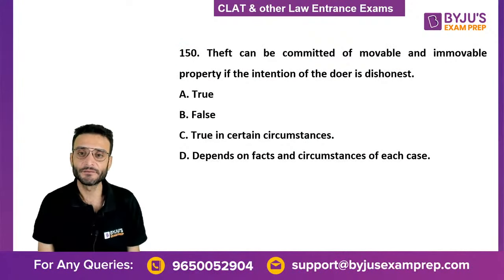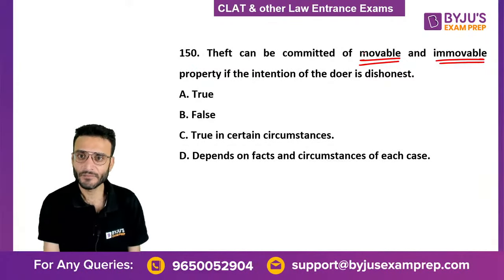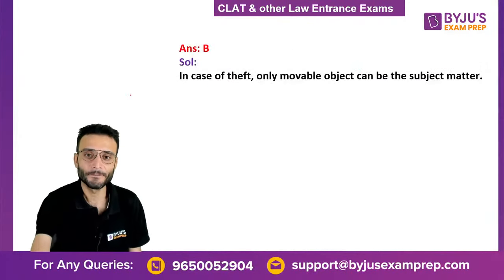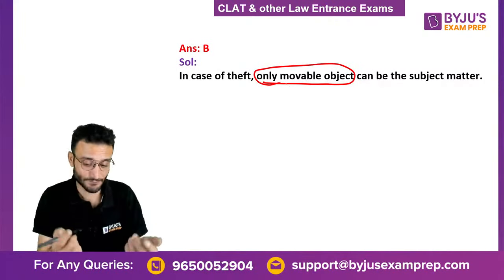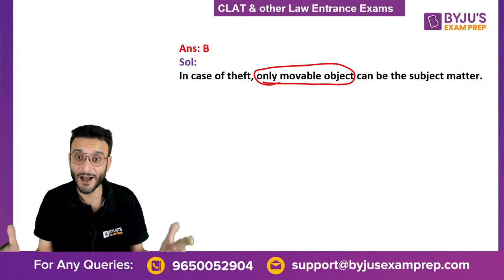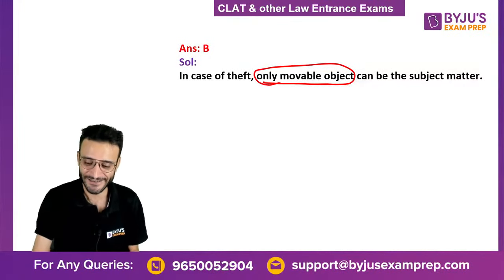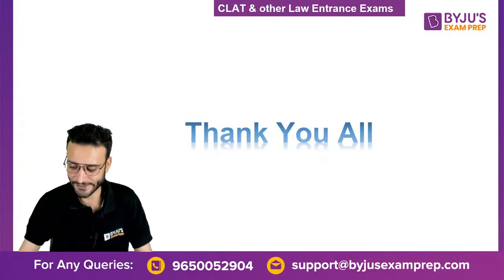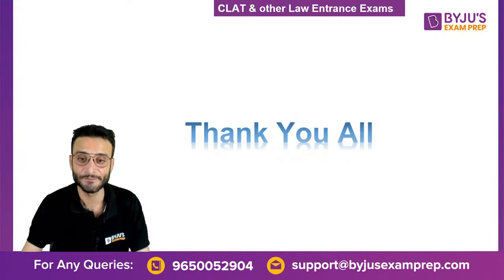Theft can be committed of movable and immovable property if the intention of the doer is dishonest. Movable and immovable property, or is it only for movable property? Only movable objects. You can steal my specs, my pen, my shirt, my laptop, but you cannot steal my house. You cannot steal the Taj Mahal for that matter, right? So how was this particular session? Tell me that.